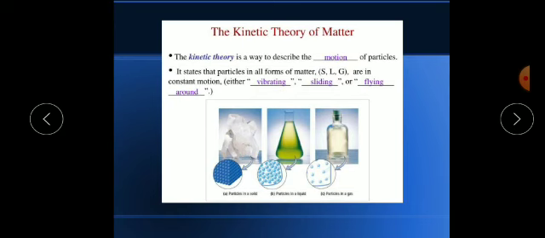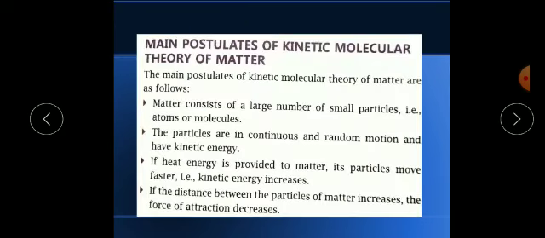Now here I am showing you a few points or postulates of the kinetic theory. The first main point is that matter is made up of atoms or molecules, which are small particles that we cannot see with the naked eye. So the first point is matter consists of a large number of small particles, that is atoms or molecules. Atoms are indivisible, you know. Now the second one: the particles are always in continuous random motion. They can move here and there, they can diffuse everywhere.